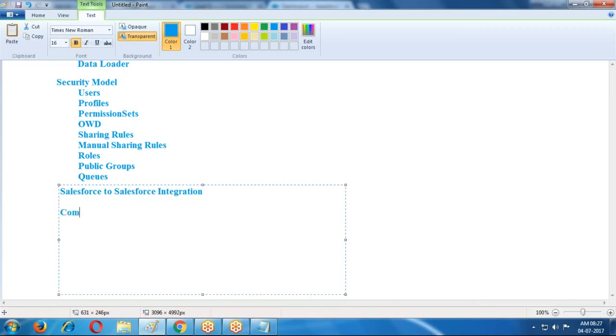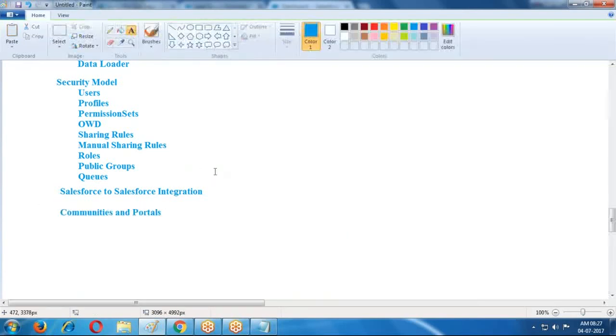Communities and portals. If your customers or partners want to access Salesforce applications directly, they can create their own self login and access their applications. For that we use portals and communities.